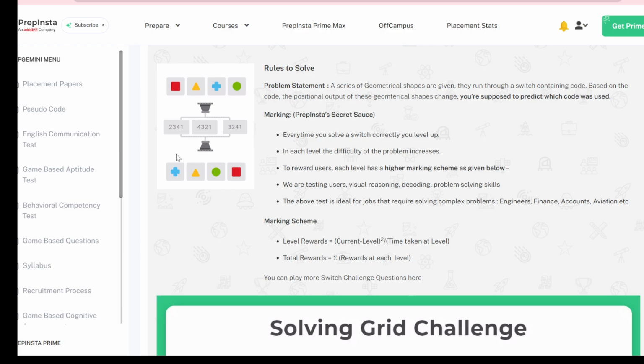Now you have to see how this is rearranged. So here the third symbol is at first, so you will write 3 here. Okay, now you can see the second symbol is at second, so you will write 2. Then you will see your fourth symbol is at third, so you will write 4 here.